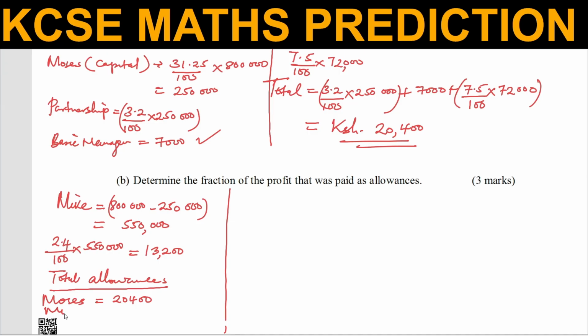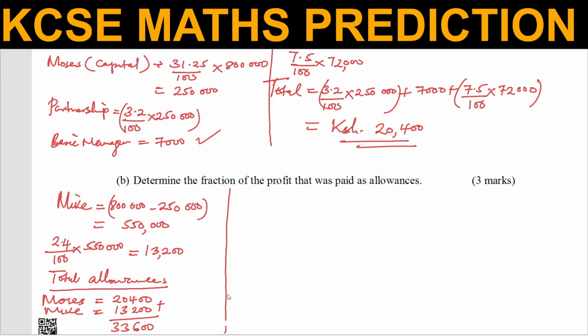And then Mike got 13,200. So now when you add these, we'll get 33,600. That is the total.